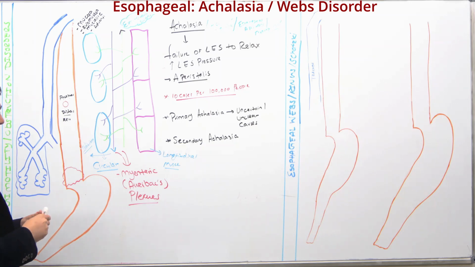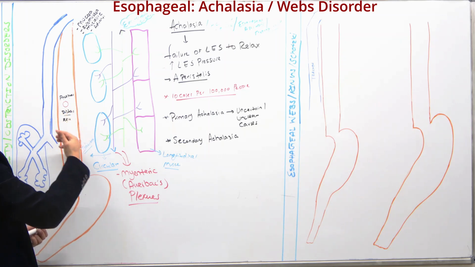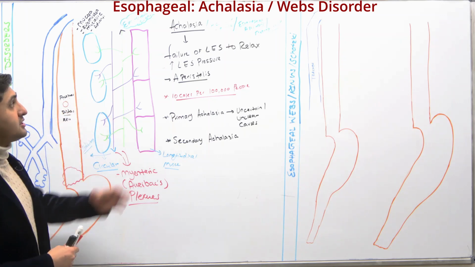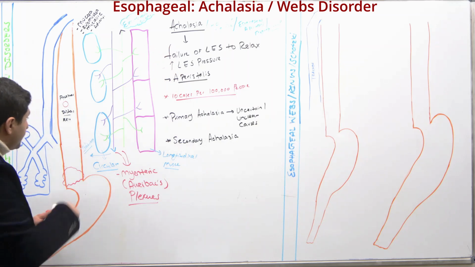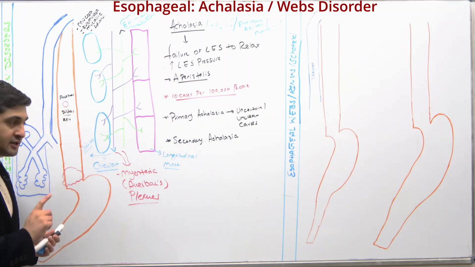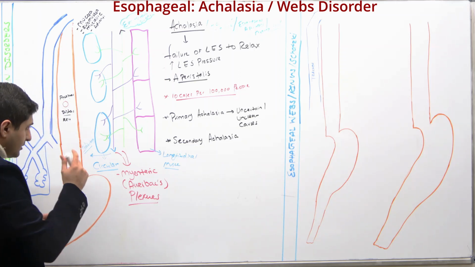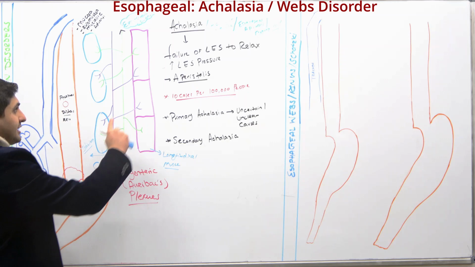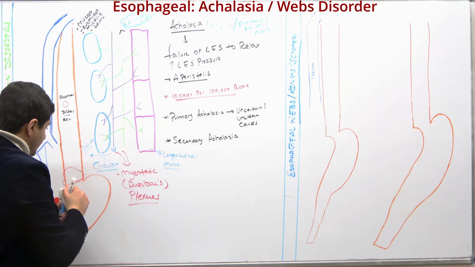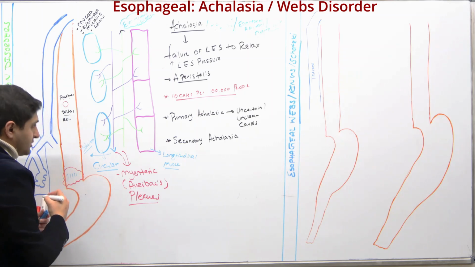But if there are any sorts of problems with this, then we can get a condition called achalasia, specifically if there is a problem with the inhibitory neurons, all right? So now, what basically happens here is that if you follow this, look, in these conditions, the way it works is that if you look at this sphincter right here, let's say this is the lower esophageal sphincter, right?